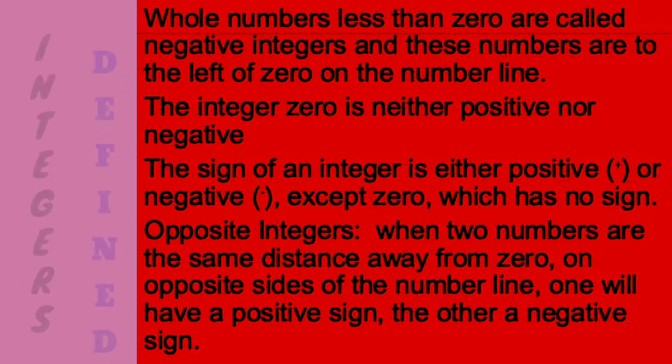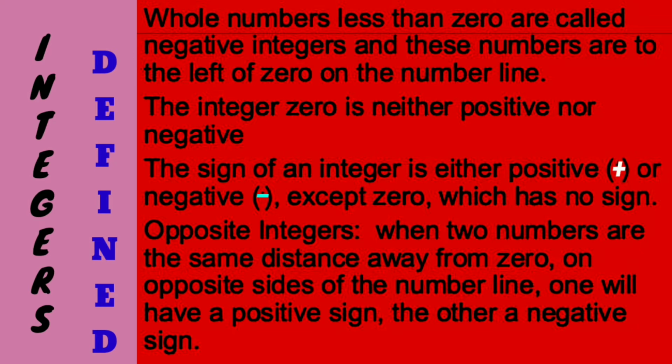Whole numbers less than 0 are called negative integers, and these numbers are to the left of 0 on the number line. The integer 0 is neither positive nor negative. The sign of an integer is either positive or negative, except 0, which has no sign.